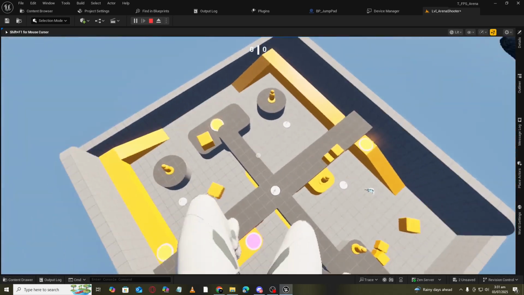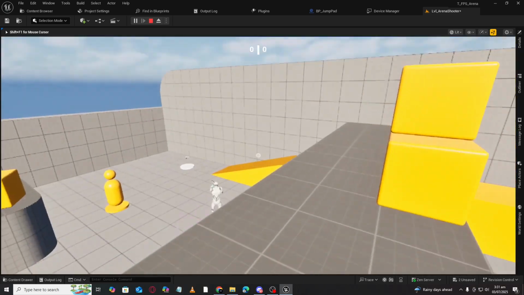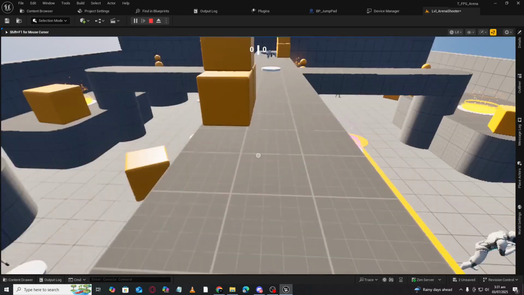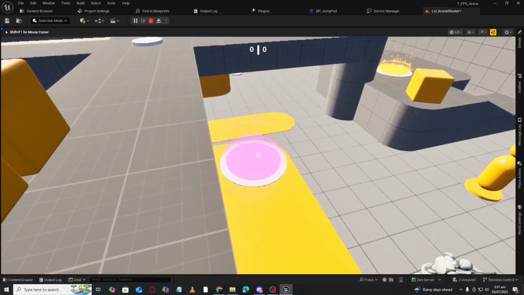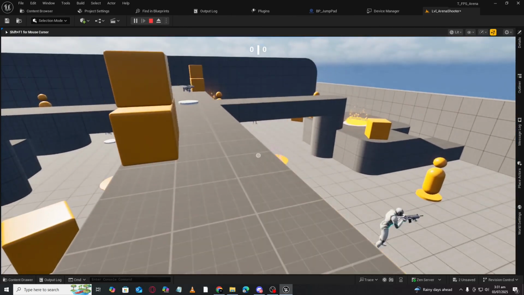And if we go there, now you notice I have a very big jump as compared to the other jump pads. If we go to this other jump pad, I have a very small jump because we changed the jump velocity for this one, and we kept the small value for all the others. So that's how you can change it very easily.